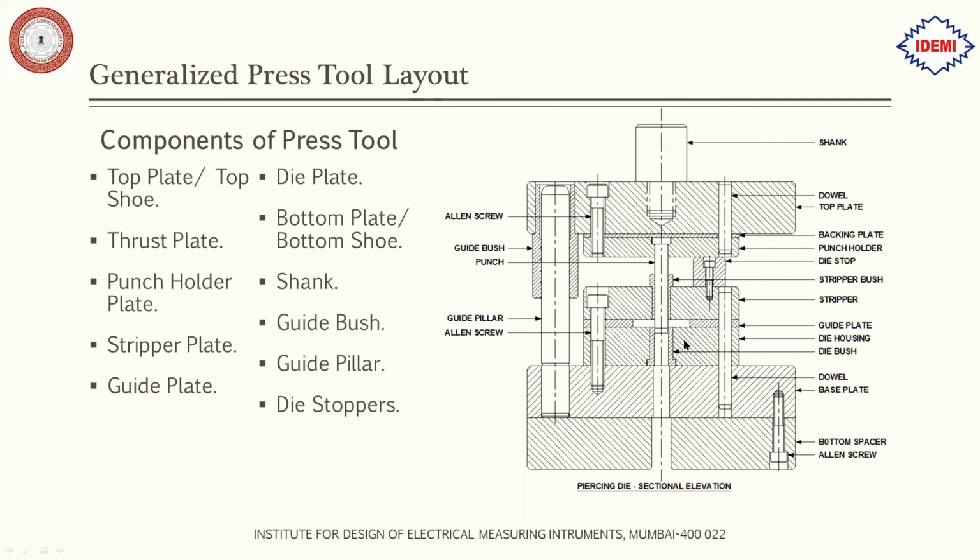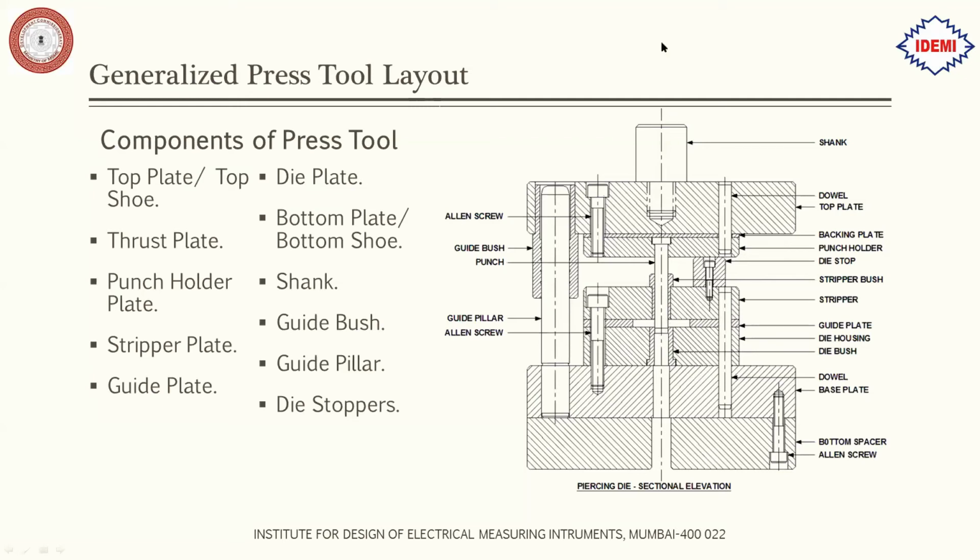Then the die plate. The die plate is this one over here. In this, the die buttons or the die bush can be fitted, and the punch goes into this die bush and cuts the metal, and the scrap falls from this slot over here.